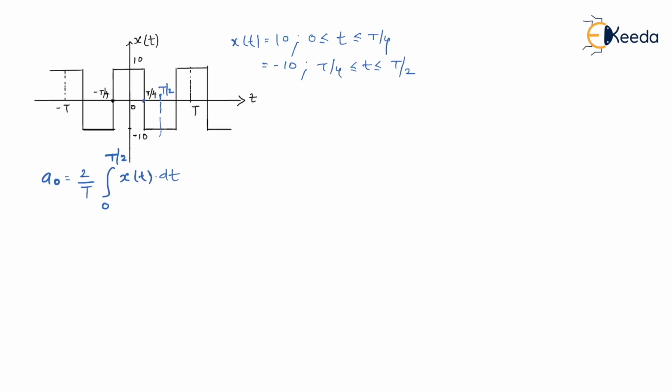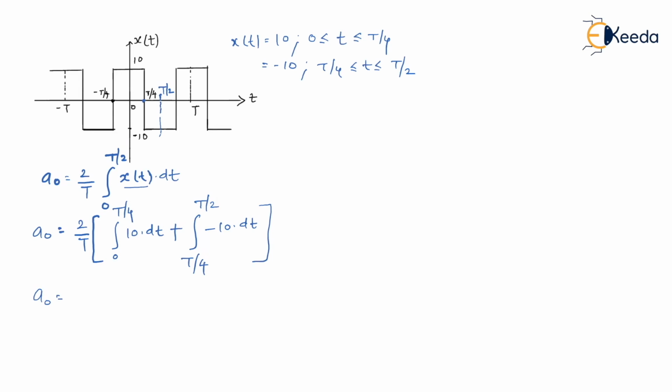So I need to divide this integration into two parts. The first integration will be from 0 to T by 4, where the value of x of t is 10 dt, plus now you need to integrate over T by 4 to T by 2, where the value of x of t is minus 10 dt.